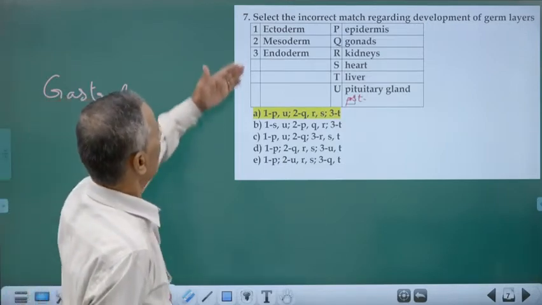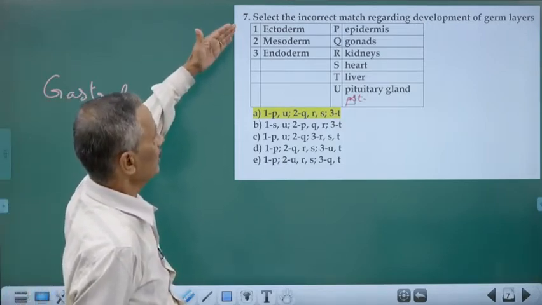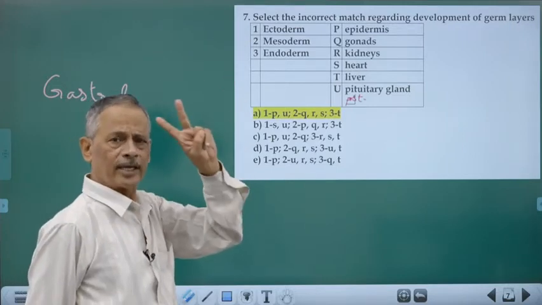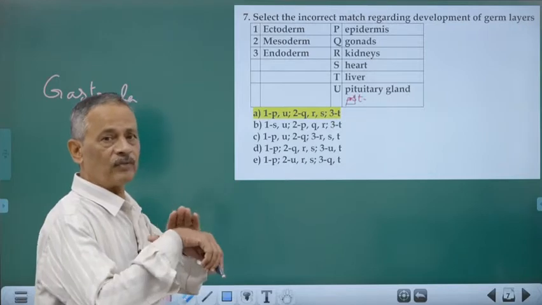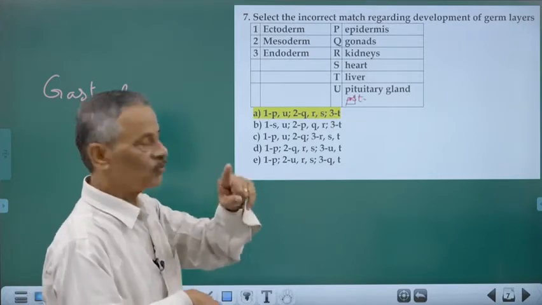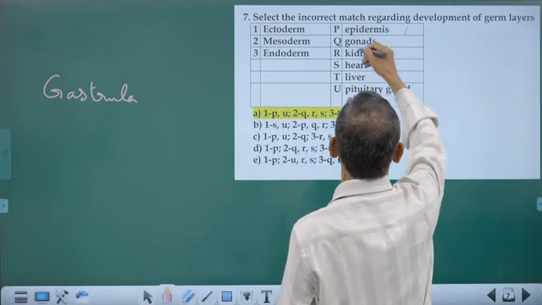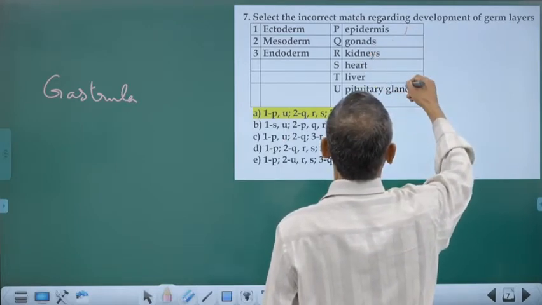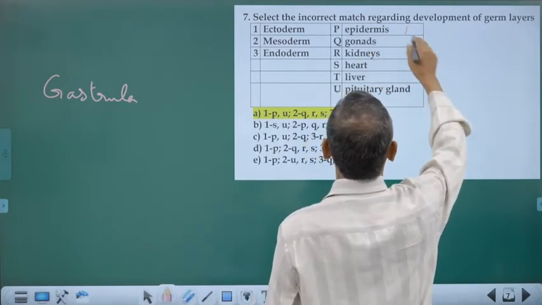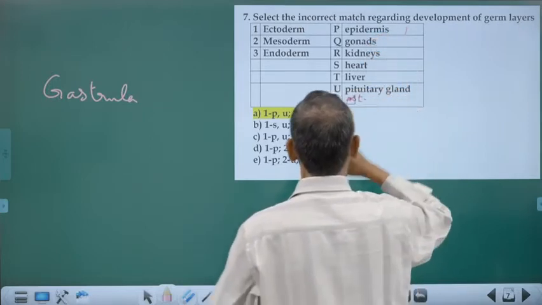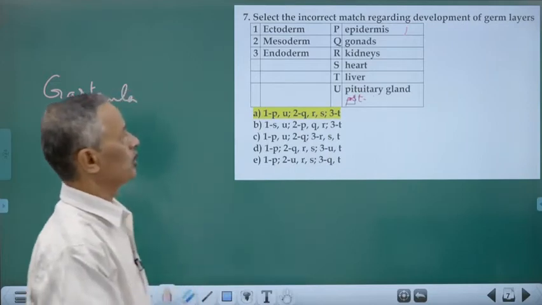Okay. We are having ectoderm that give rise to, in any animal, the outer layer of the skin plus nervous system. So it is giving rise to epidermis and part of the nervous system. Here there is no brain, nerve cord, etc. But we are having a part. What is that? Pituitary gland.